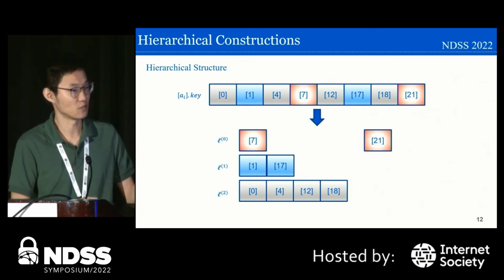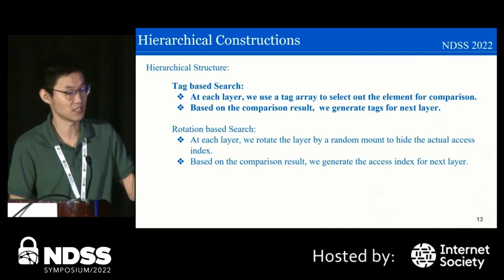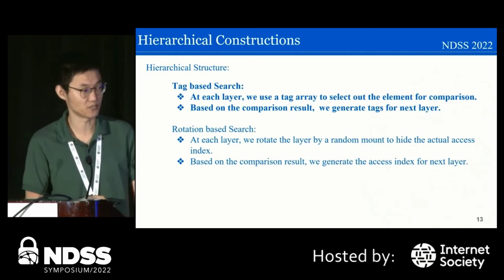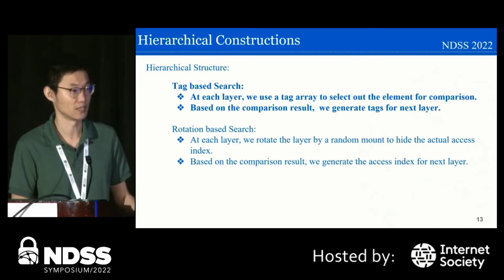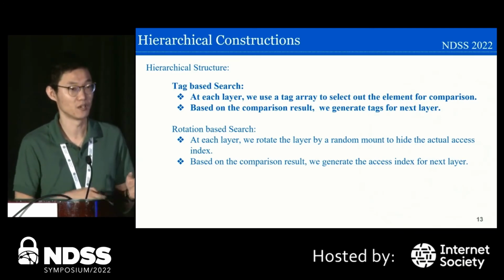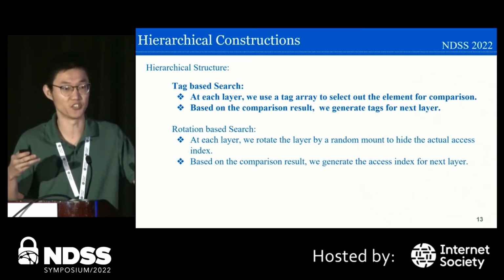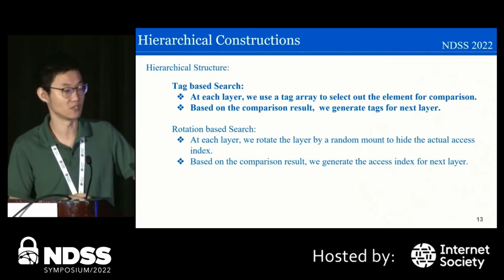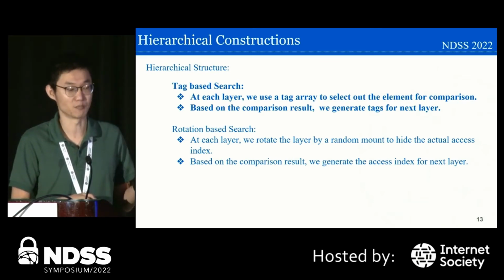Based on this structure, there are lots of interesting things that we can do, and we propose two solutions. One is tag-based, another is rotation-based. The difference between these two solutions is just how we process the access pattern for each layer. We will only cover the tag-based solution here because it has somewhat better complexity.